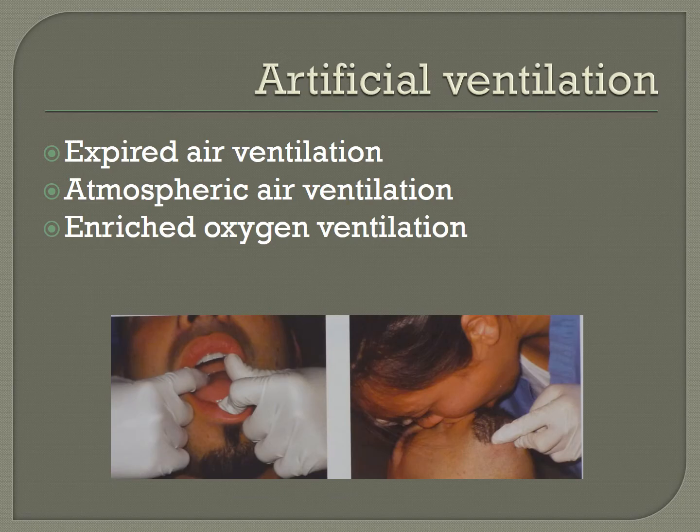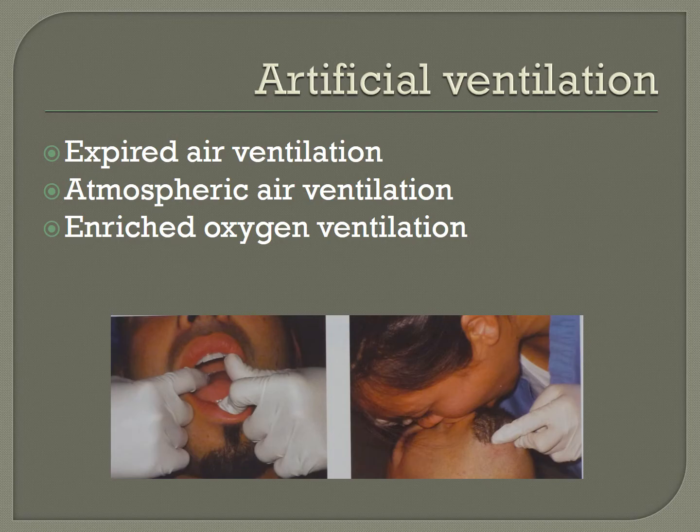So then you go for artificial ventilation. Ventilation can be of three types. Basically, ventilation means you are ventilating the patient. You are supplying air to the patient so that the oxygen saturation in the patient's blood is maintained. The patient is unable to breathe. So how are you going to supply the air? There are three types. One is the expired air ventilation, where you use your own expired air.